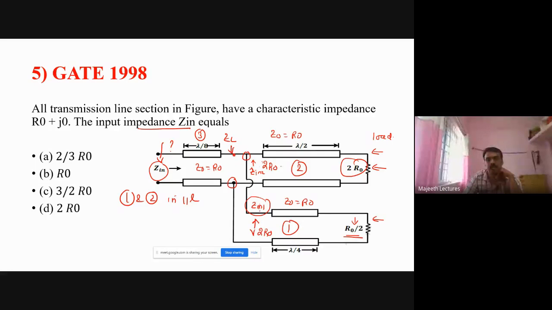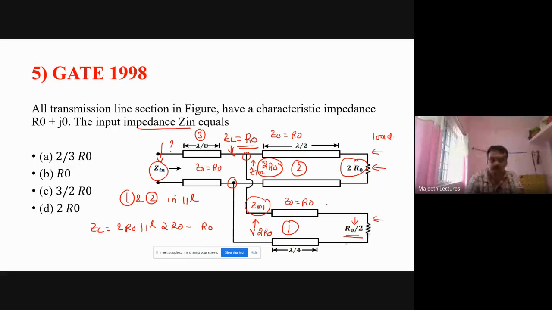One impedance is 2R0, another impedance is also 2R0. These two are parallel. So what is ZL? 2R0 parallel to 2R0 is R0. So for the third condition, ZL is equal to R0.